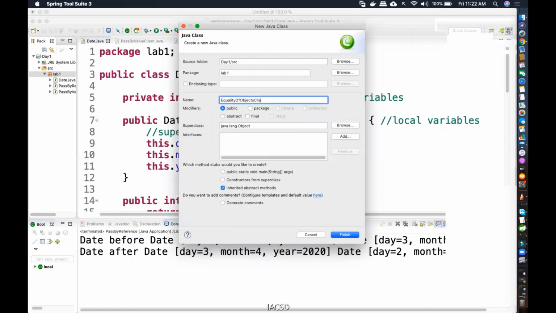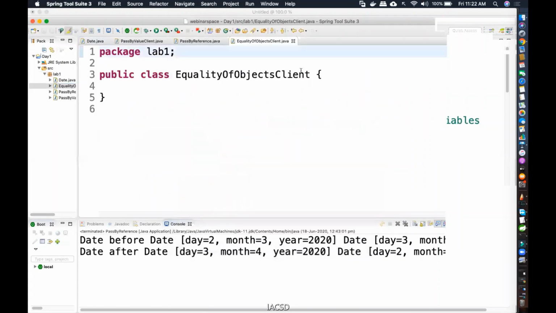So I'll write it as client code, because here I need a main method. I told you any class that has a main method in it, so that I can start running it, is what you call client code, or you call it a tester. So we're going to write here.